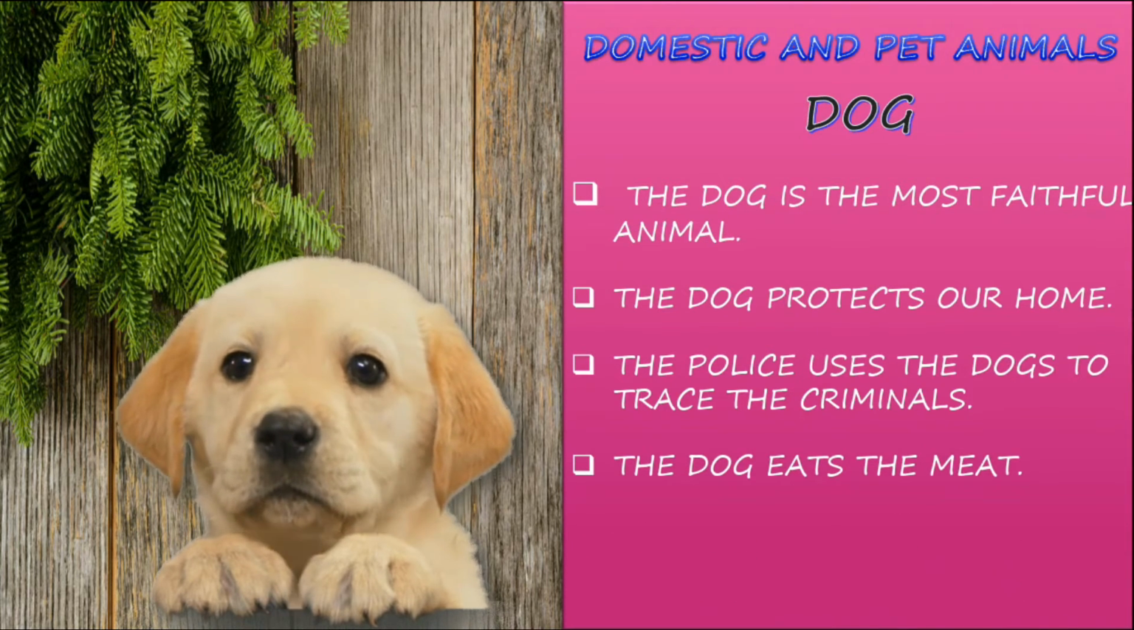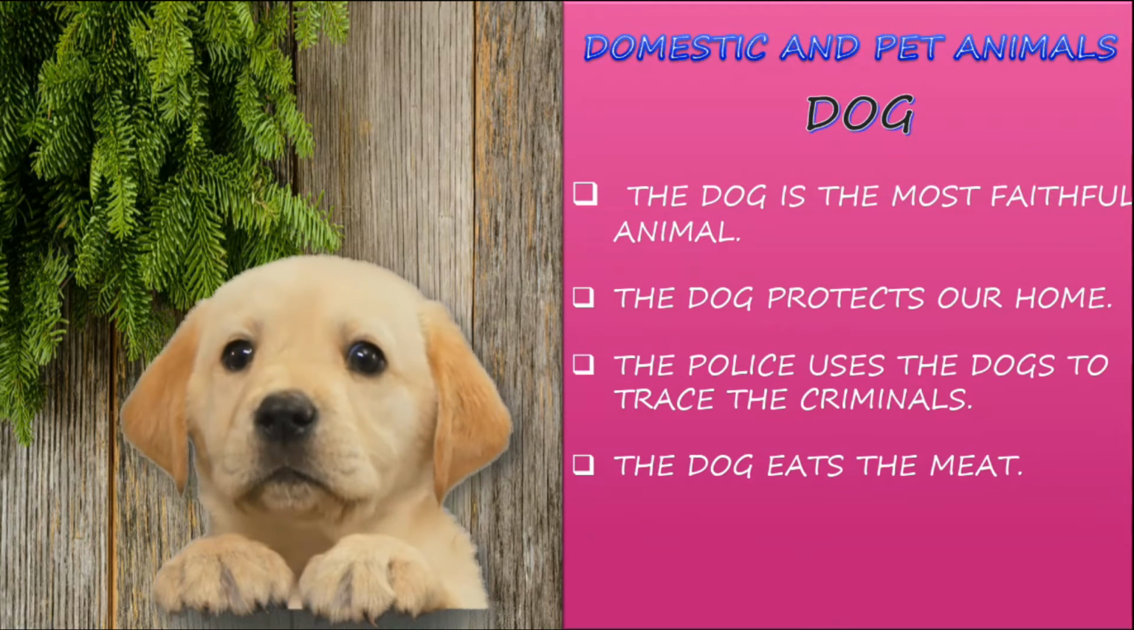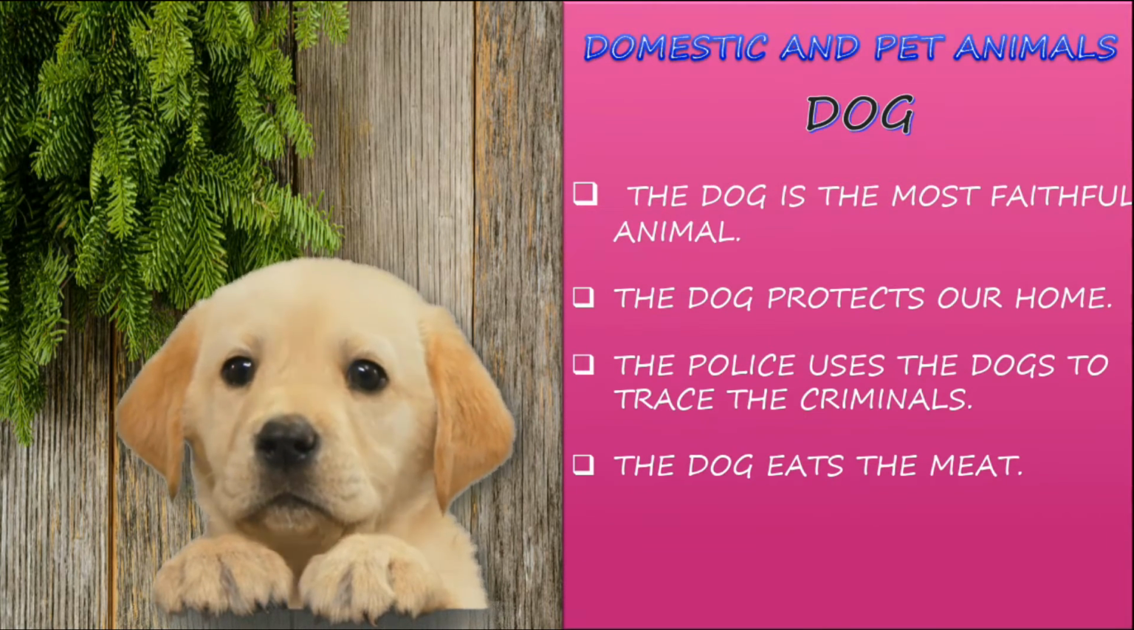The dog eats the meat. So what does it take as a food? It eats meat, and the bone part it will eat. The bone parts of the meat will be eaten by the dog.